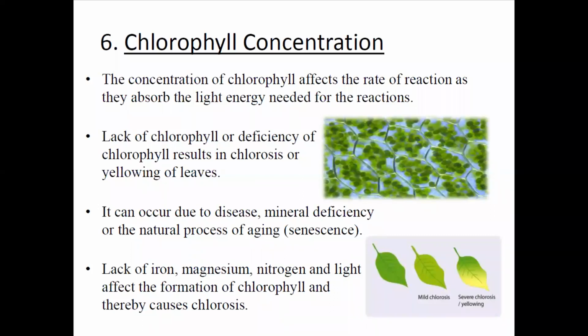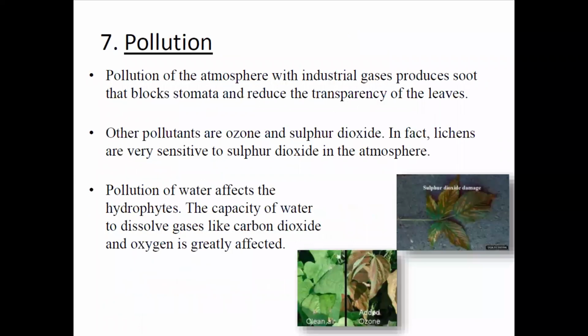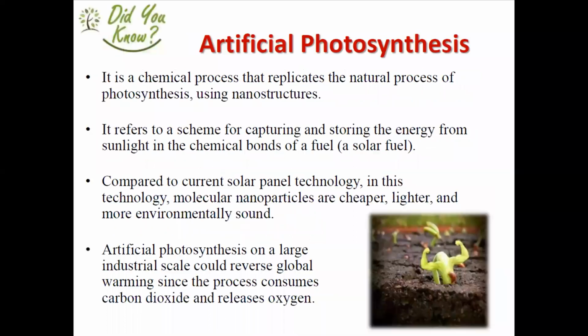The importance of chlorophyll lies in the trapping of the sun's energy. Lack of iron, magnesium, nitrogen and light affects the formation of chlorophyll and thereby causes chlorosis. So when there is a dearth of chlorophyll production, chlorosis occurs, and the presence of different metals is also required. Pollution is also very much controlled by the plant. You all know about it. It is responsible for controlling different types of pollution.